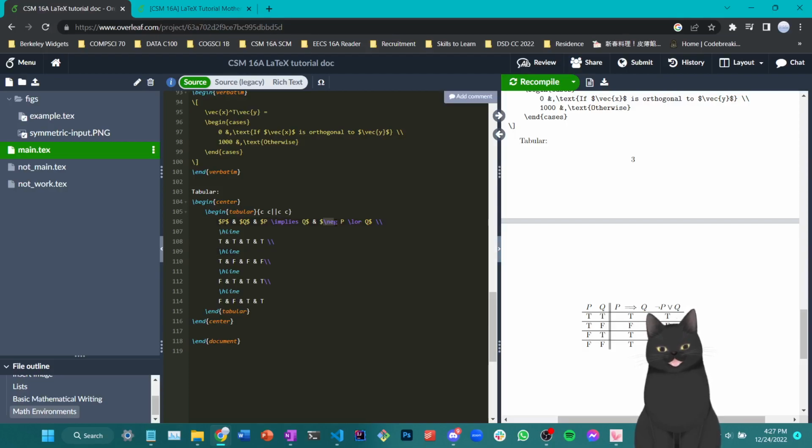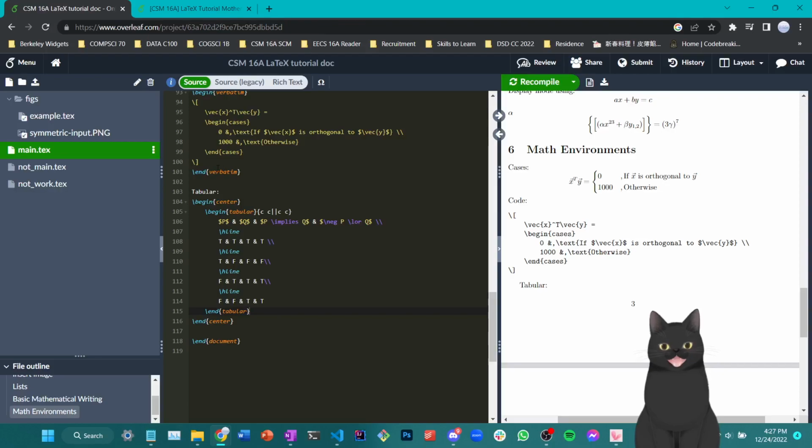Last but not least, you can also see some different mathematical symbols here. The code is right here, but if you would like to print it out on the document, you can once again use the verbatim.